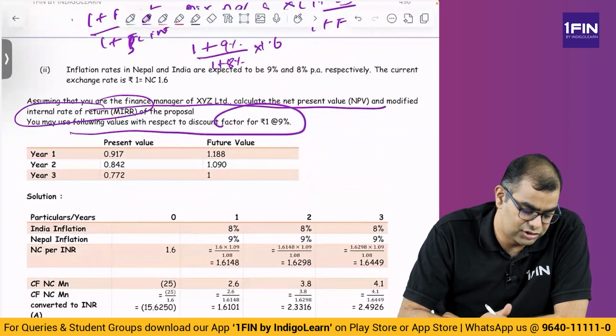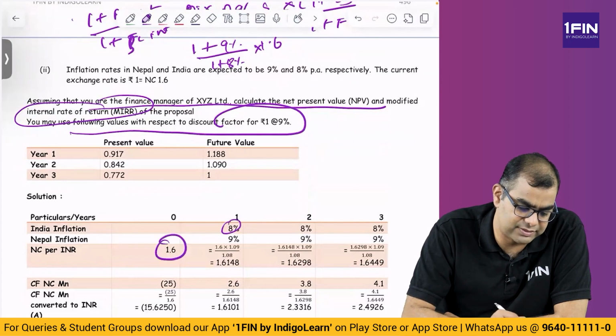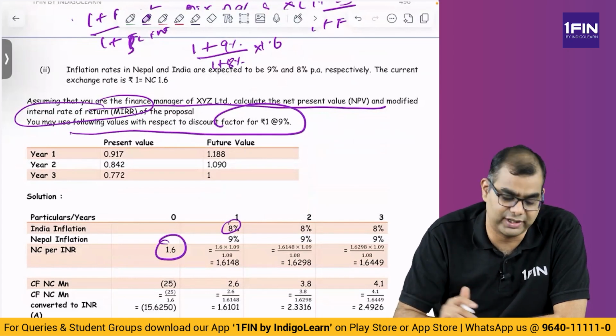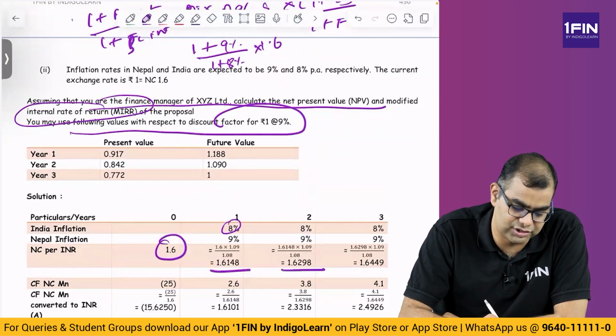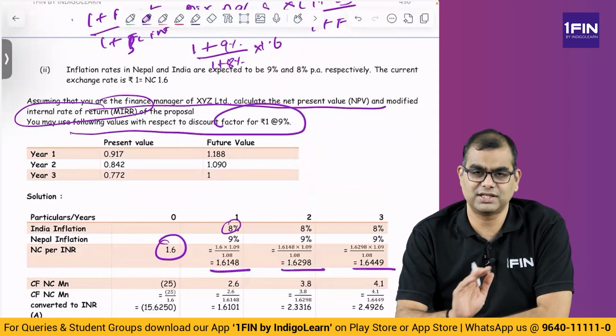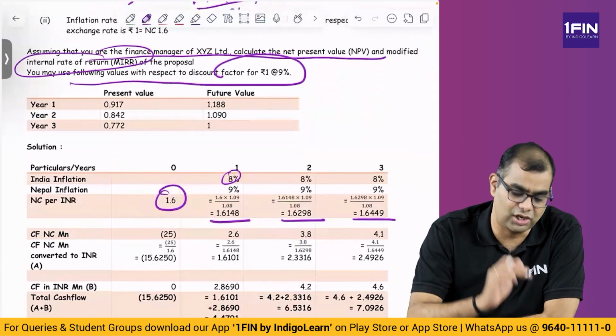We will understand. So first year 9% and 8%, I told you 1.6 multiplied by 1.09 by 1.08. So you get 1.6148, 1.6298, 1.6449. Okay, this is a simple computation issue. I already explained you the logic.